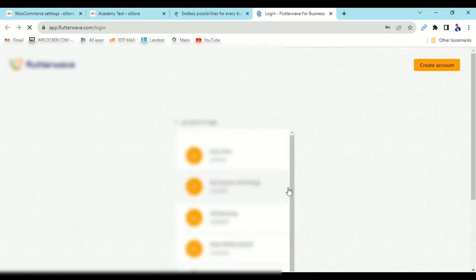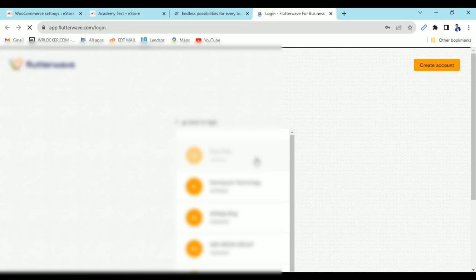So I'm going to log in. My account has two-step verification, so I have to verify, but on your own you just have to go and create an account, then upload your valid ID card. You can do it without a CAC document. You can just use a normal ID card. You don't need a CAC document at the start.